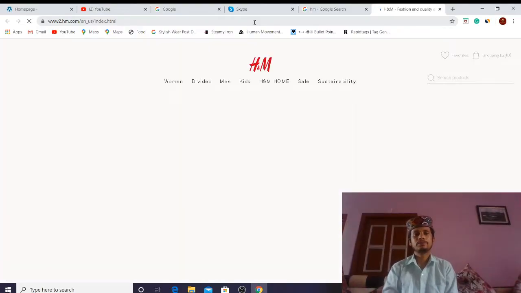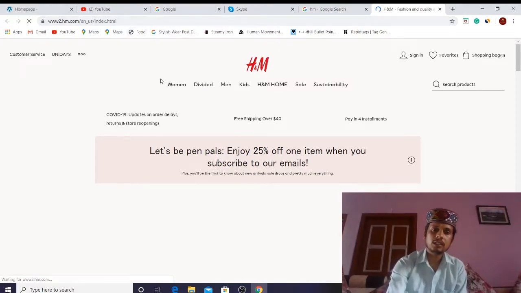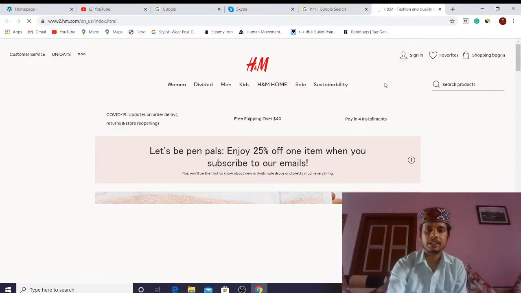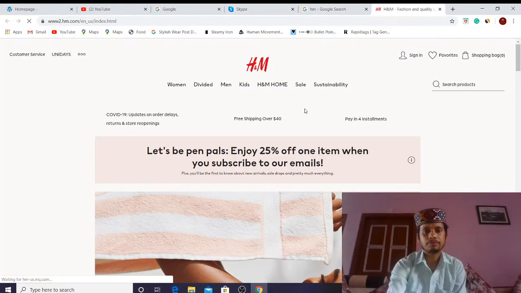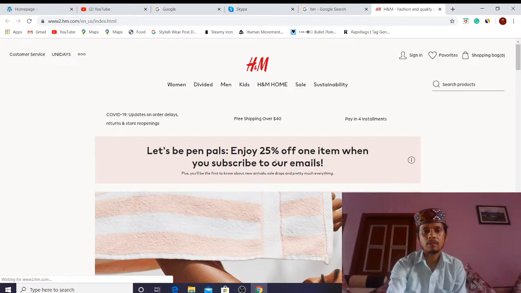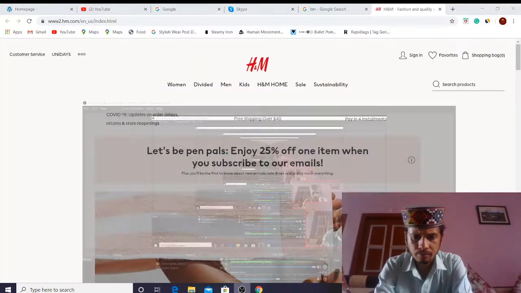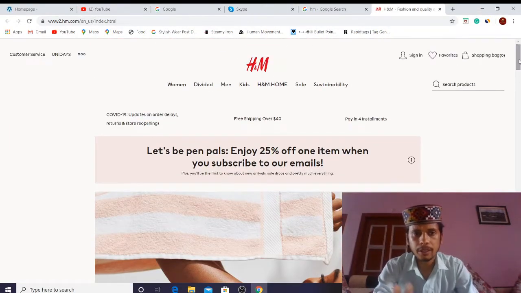Let it open. Here we can see these categories showing up. We can check once again: women, kids, man, dresses, sale, H&M home, sustainability.